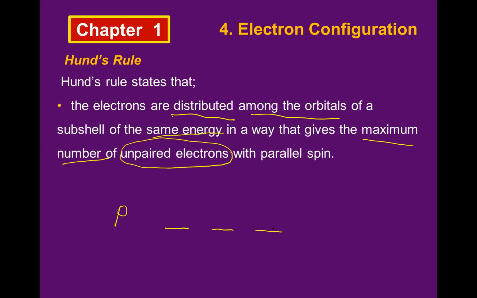Now P has 3 orbitals. How many maximum electrons can P have? 6. Maximum is 6. Can we have only, for example, 4 electrons? Yes, it's possible because maximum is 6. So I can also have 4 electrons. Now, if I have 4 electrons, where is the place of those 4 electrons?